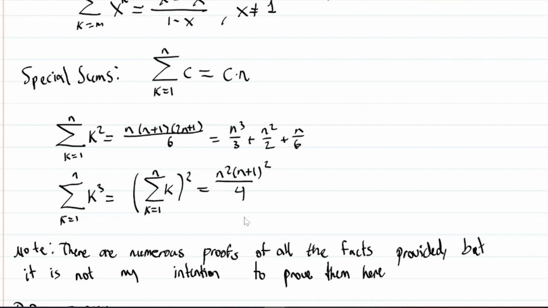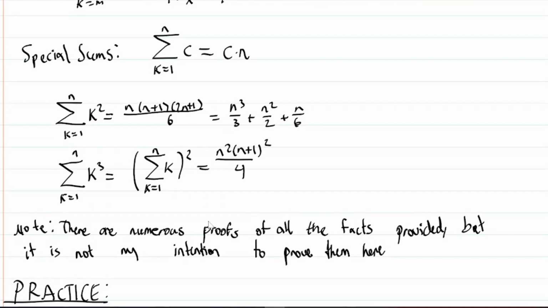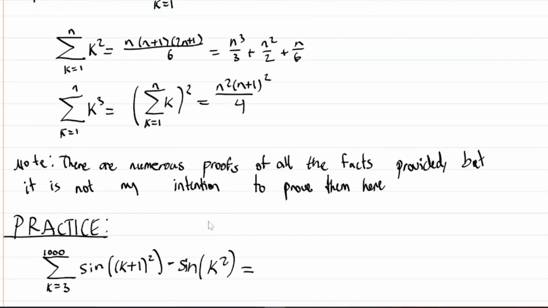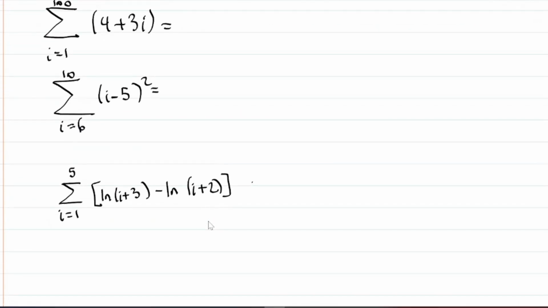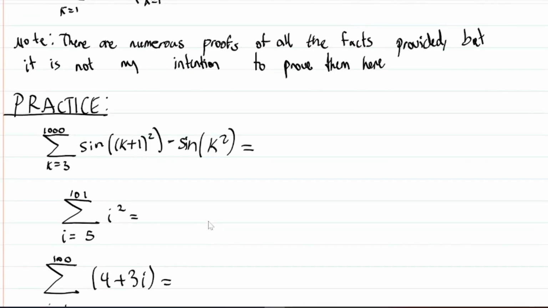Here, the sum of the cubes, right? Whenever you have cubes, it's just the same as, believe it or not, remember, little Gauss squared. So n squared times n plus 1 squared all over 4. Like I said, there are numerous proofs of all the facts I provided, but it's not my intention to prove them here. Practice. So I have some practice problems. I have quite a few that hopefully cover the full scope of everything that I've shown here.